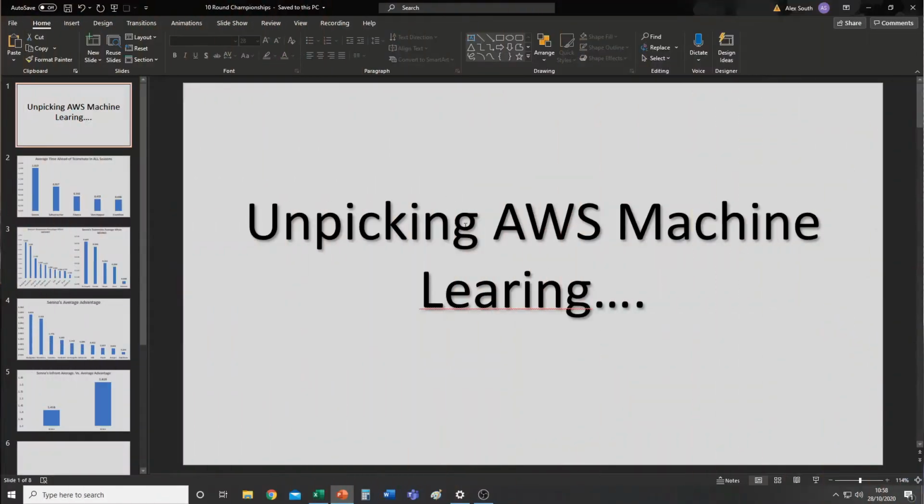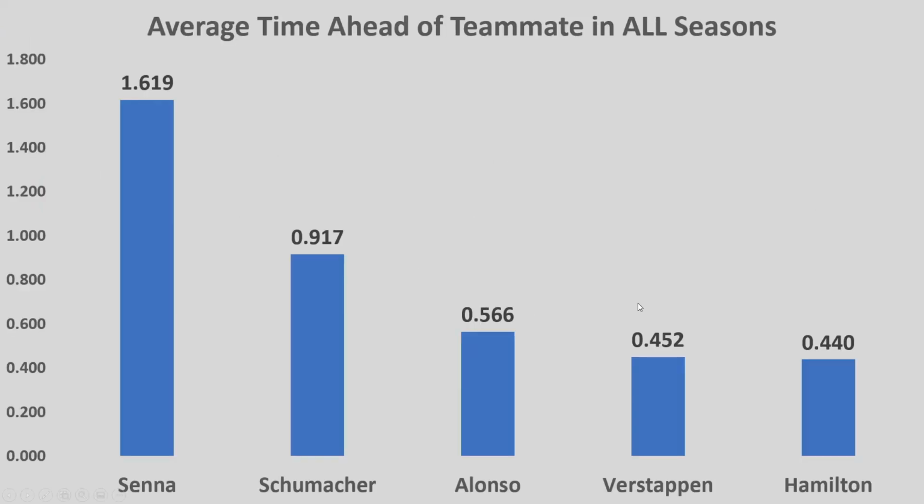Right, so it's a little bit later, about half an hour-ish later, and I've just made a couple graphs up for Senna in particular, popped them into a little PowerPoint. Bear in mind, it's not animated, it's not anything like that. I haven't bothered time-lapsing it, I just popped on the radio and listened to some music and got on with it. So, here is what I have so far. Unpicking the AWS machine, I spelt learning wrong, but that's okay. So, if I just pull up the little animation, we'll present this slide first, maybe.